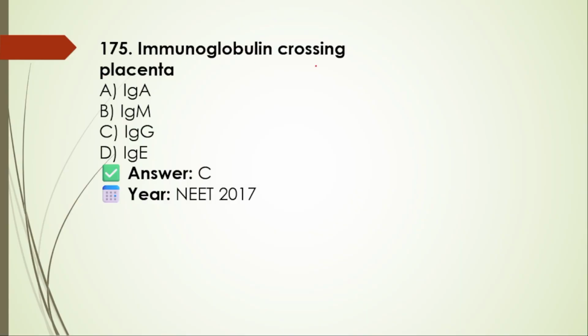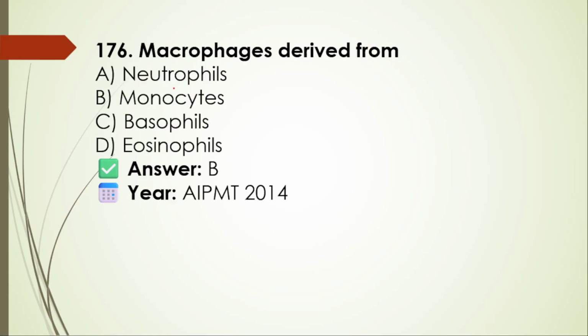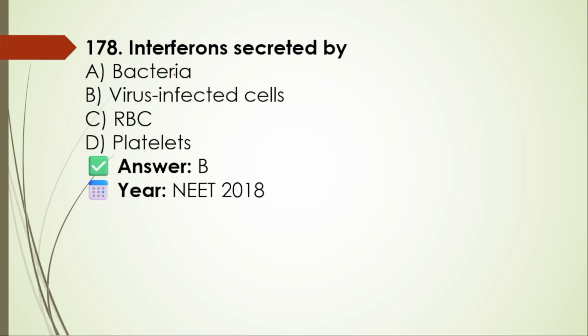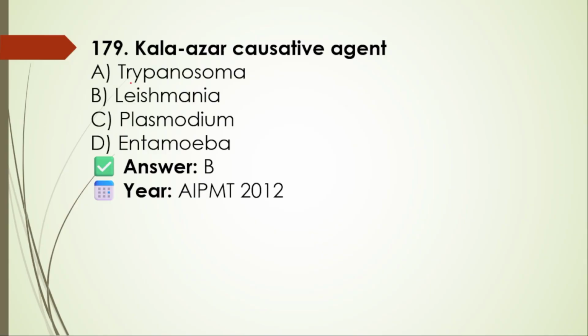175. Which immunoglobulin crosses the placenta? Already we discussed this. It was asked in NEET 2017. Macrophages derived from neutrophils, monocytes, basophils, and eosinophils, this one we also discussed. Antigen presenting cell: RBC, platelet, macrophages, plasma cells. Macrophages. Interferons secreted by bacteria, virus infected cells, RBCs, and platelets. Here the right option is B. I think questions are repeating many times, isn't it?